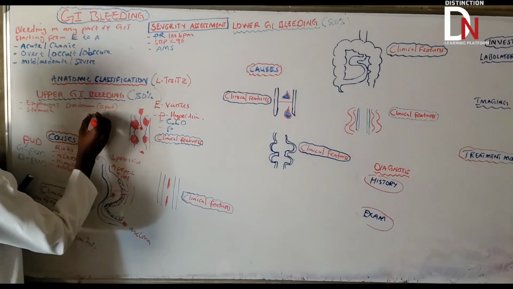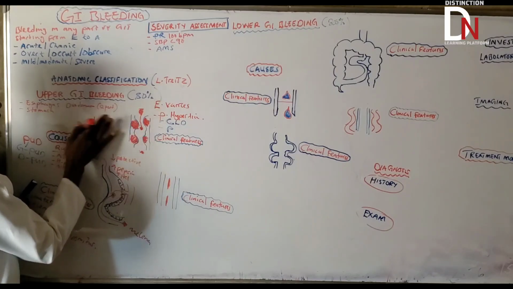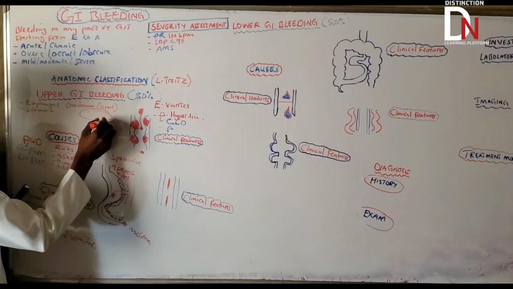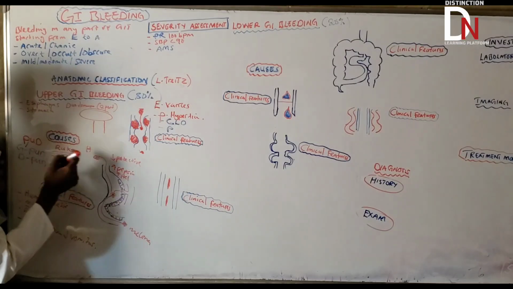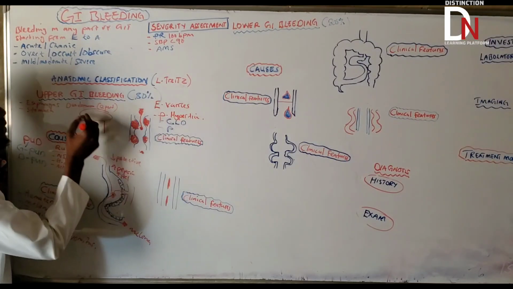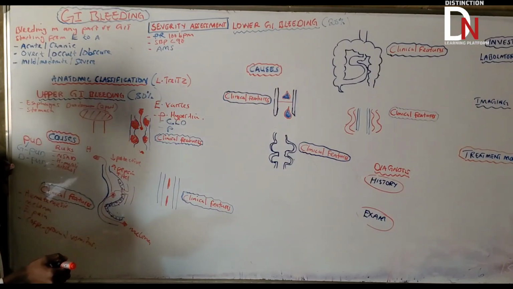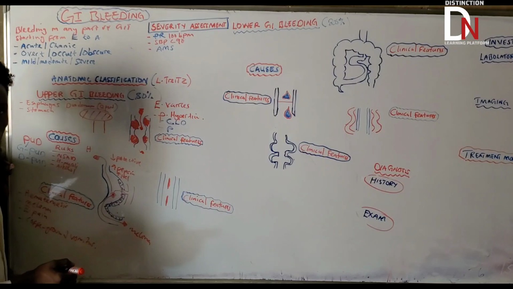If this is the portal circulation, what I'm saying is like this. If this is the portal circulation and this is the liver, like that. Now the first question is, the first thing that we talked about is what? Chronic liver disease. If there's something going on with the liver, maybe there is liver cirrhosis, maybe someone was exposed to what? Hepatitis.